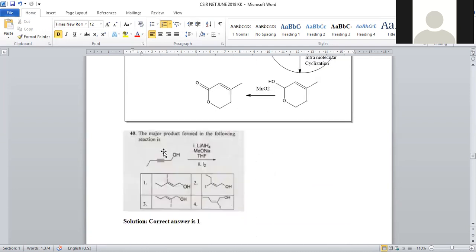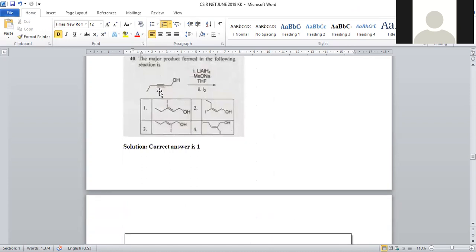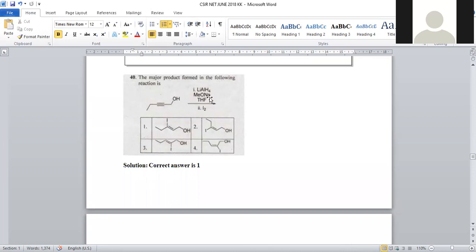And the next one is this triple bonded compound with an OH group at this position, and it is treated with lithium aluminum hydride, sodium methoxide dissolved in THF, tetrahydrofuran. It is the solvent. Then iodine will be added here. So 2 reagents, one is reduction, second is addition of iodine. Now let us see how it will be possible.